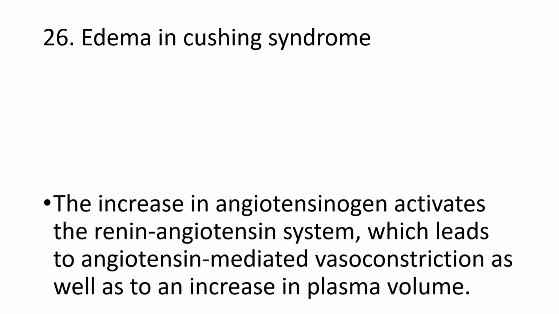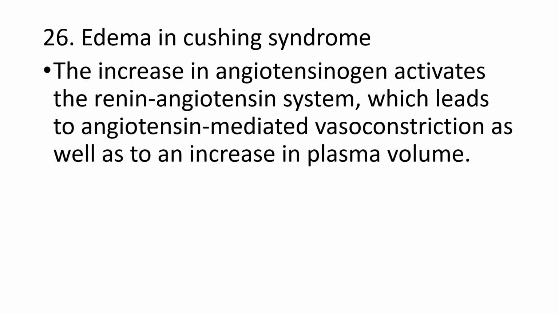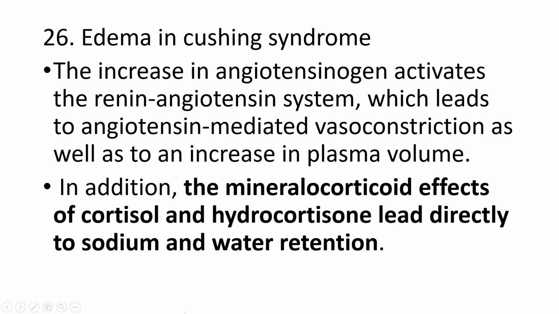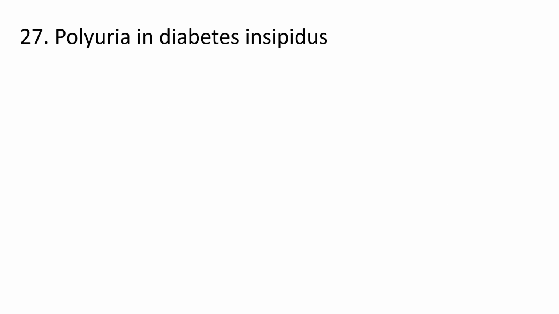Edema occurs in Cushing syndrome. There is an increase in angiotensin that activates the renin-angiotensin system, which leads to angiotensin-mediated vasoconstriction as well as increased plasma volume. In addition, mineralocorticoid effects of cortisol and hydrocortisone lead directly to sodium and water retention. That is why there is edema in Cushing syndrome.